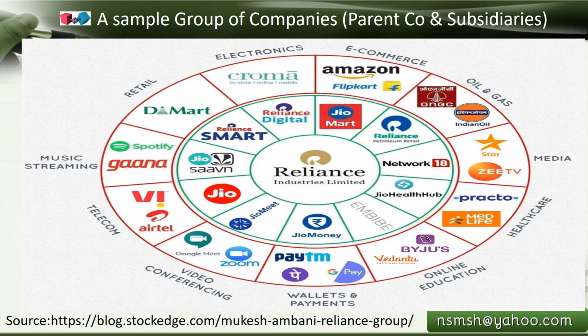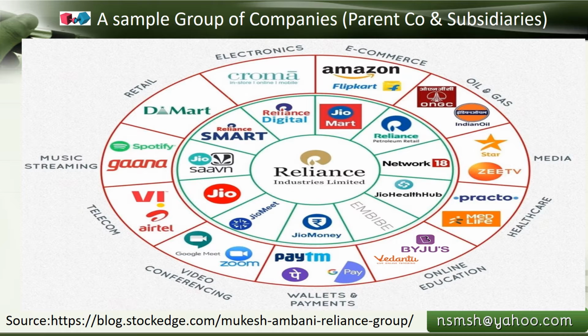Here we are seeing a sample group of companies, which means a parent company and subsidiaries. Before we go into the key terms and definitions, it is better to see a group of companies with this kind of model.